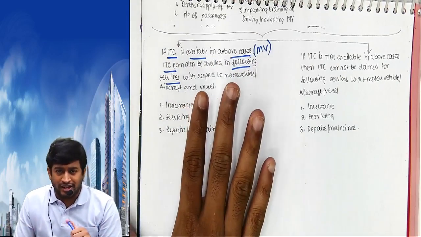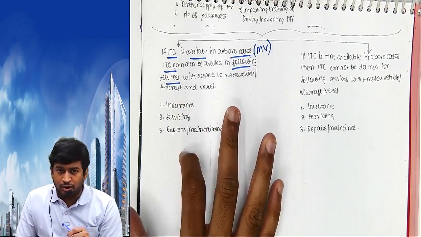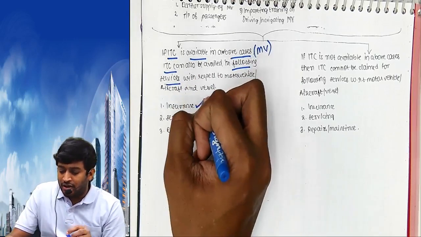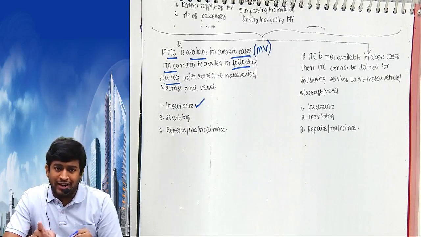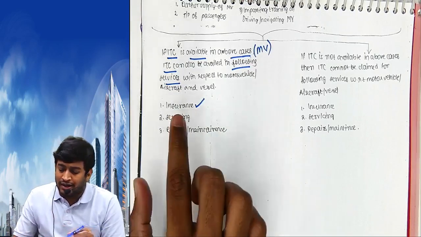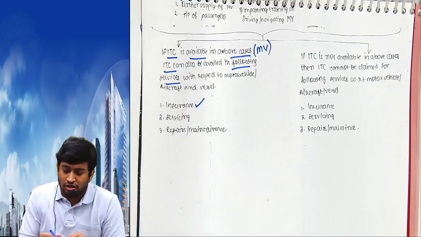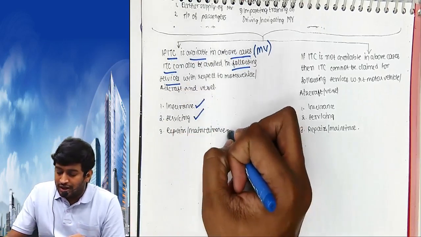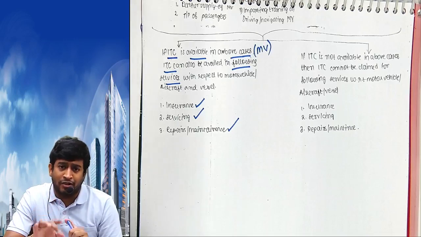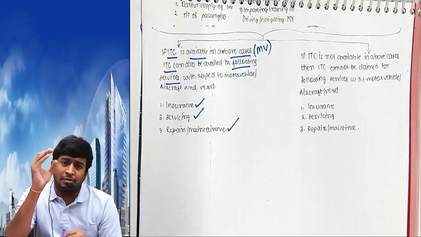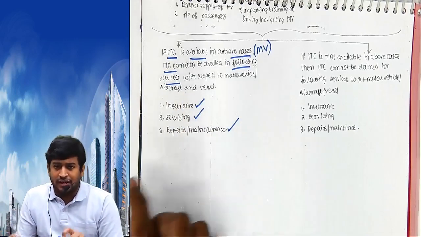If input tax credit is available, then this also you will get. I took insurance of my car, but provided input tax on the car is available, you will get input tax on insurance service also. Servicing, repairs and maintenance, on this also input tax credit is available, provided input tax is available on the car.